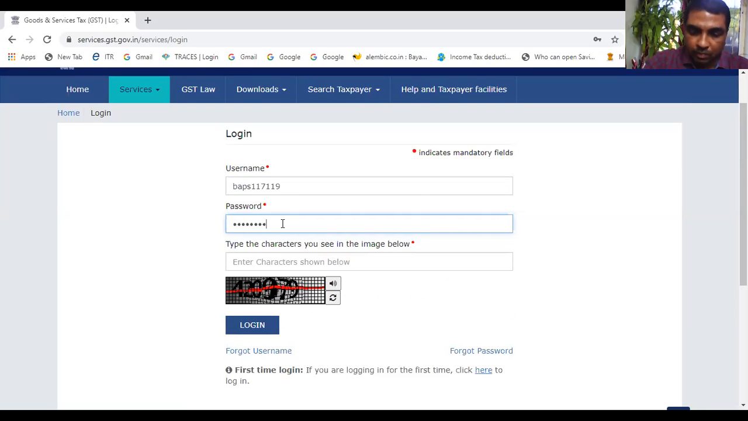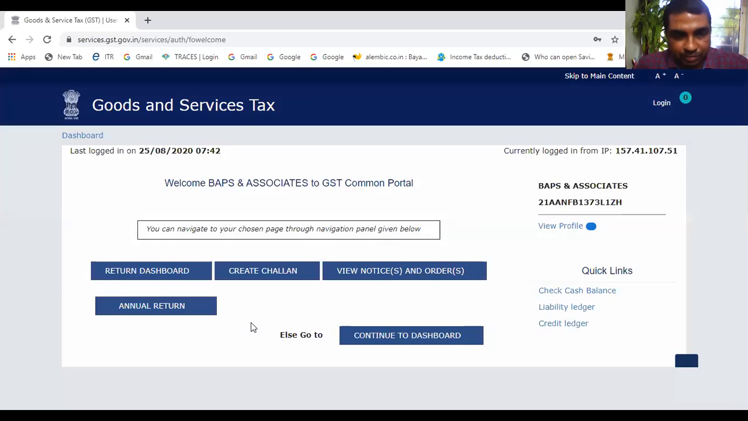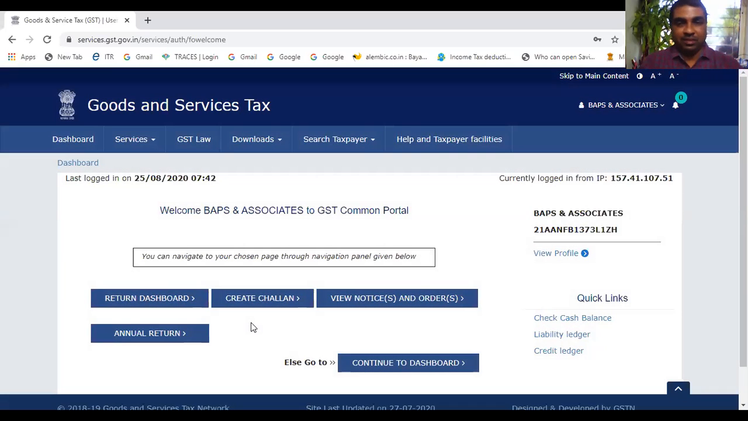Then one CAPTCHA code is there. Okay, now I can click here login. Okay, are you seeing it? So if I log in, okay, you see farm's name, GSTN, all these things are available here.